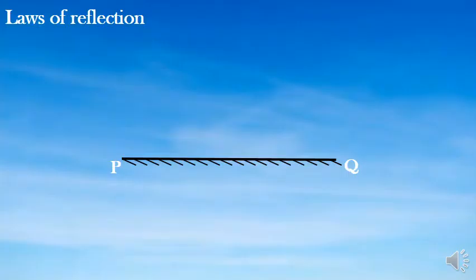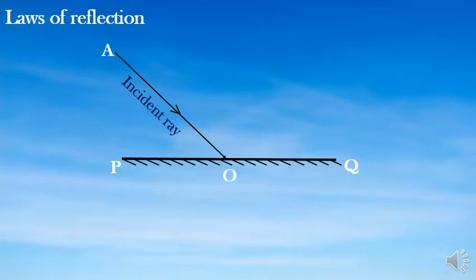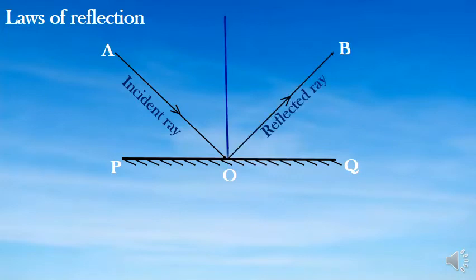To understand the laws of reflection, let us consider the mirror PQ. Okay, so let us draw the incident ray AO, where point O is the point of incidence. Ray OB is the reflected ray. Then line ON is the normal.